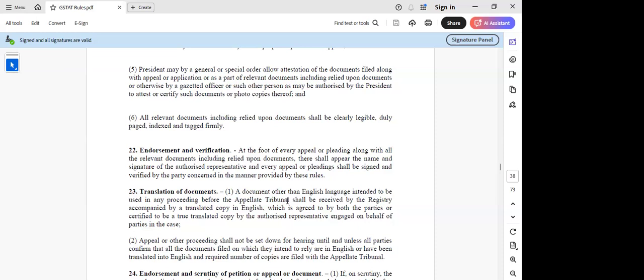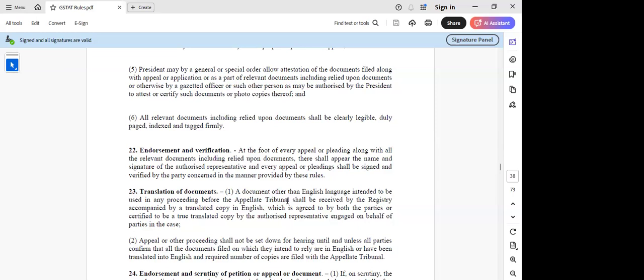But it is not something that we can read and move on. Tomorrow there will be objections about the translation itself. You understand? The translation may be objected to by the other person, saying that the meaning conveyed in the translated version is different from the original version. Then the bench will have to read it in Hindi and decide. If they're anyway going to read it in Hindi, then what's the use of translation? This translation is unheard of.